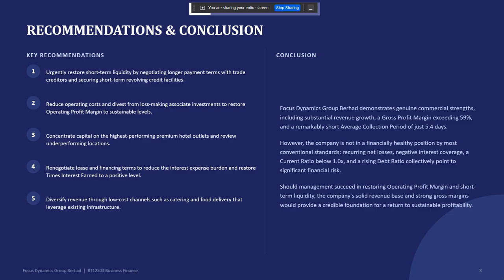Based on our analysis, we recommend that the company improve short-term liquidity, reduce operating costs, focus on profitable outlets, renegotiate financing terms, and diversify revenue sources through food delivery and catering services. In conclusion, Focus Dynamic has strong revenue growth and good gross margins. However, recurring losses, weak liquidity, and rising debt indicate significant financial risks. Therefore, management must improve profitability and liquidity to achieve sustainable growth in the future.